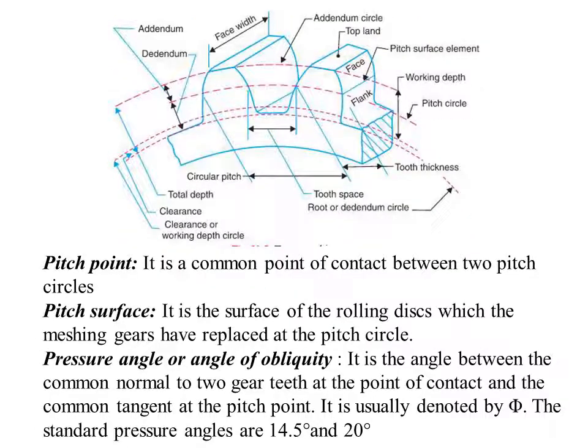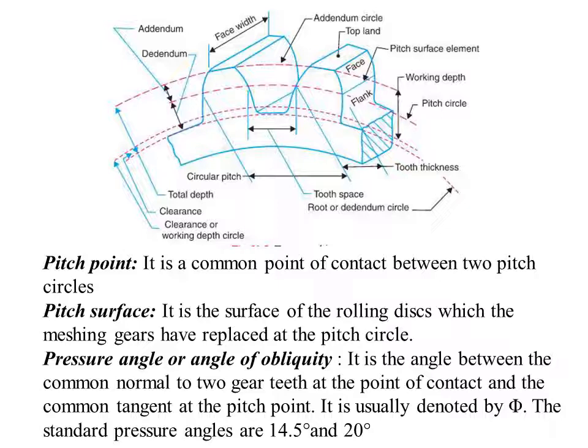Coming to the next definition, pitch point. Here it is defined as the common point of contact between two pitch circles. Anyhow, we'll be discussing pitch point in detail, and the sketch here does not mention the pitch point. Actually this is the pitch circle of this gear. If there is one more gear that engages, then its pitch circle also will coincide here. So the point of contact between two pitch circles is called the pitch point.